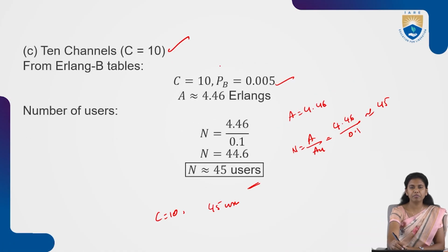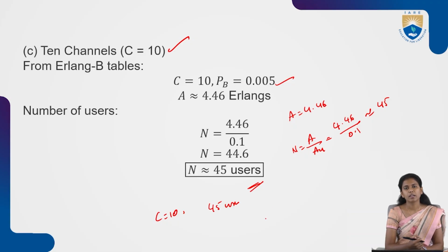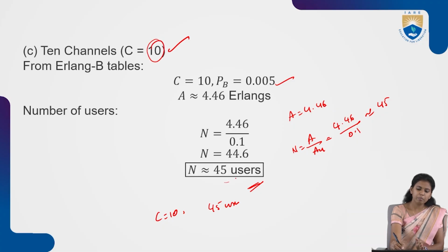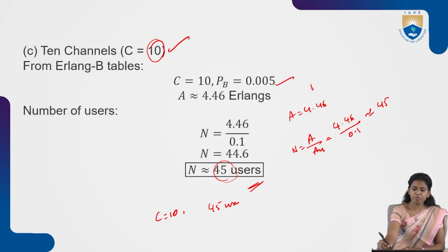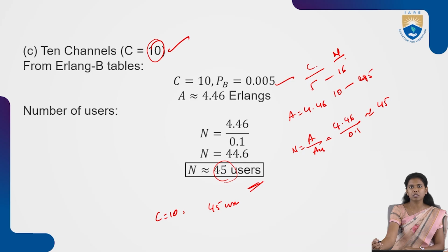And then for channel 10, C equals 10, we got the number of users as 45. In the previous slide, for 5 it was 16, but for 10 it is 45. So these are the C, and this is the number of users. Remember one thing, as the channel count increases, the number of users also increases.